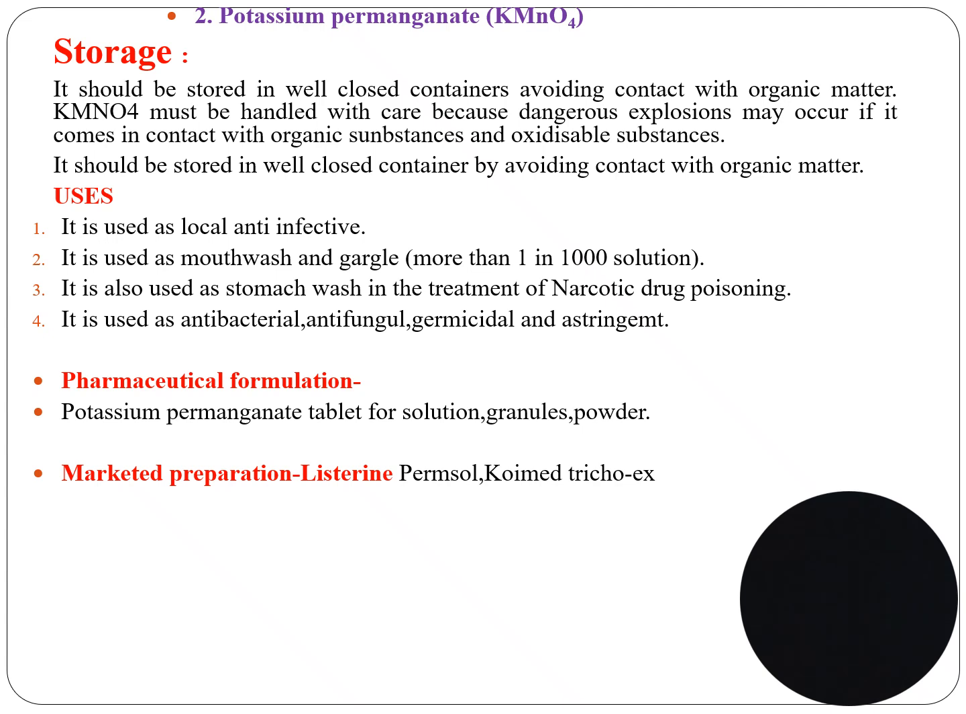It is used as a local anti-infective agent, as a mouthwash and gargle, and as a stomach wash in the treatment of narcotic drug poisoning. It is used as antibacterial, antifungal, germicidal and astringent. Formulations are potassium permanganate tablets for solution, granules and powder. Marketed preparations are Listerine, Permasol, Coimtrecho X.